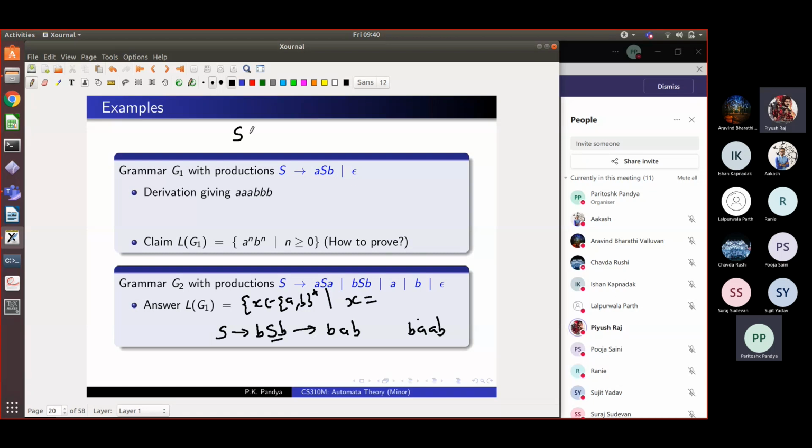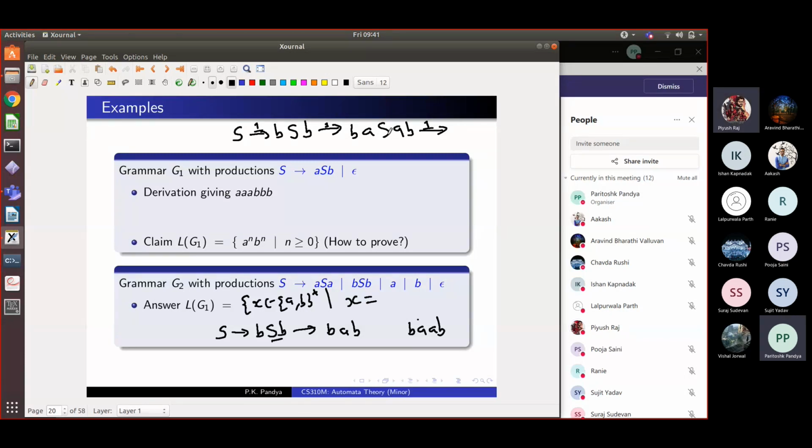S goes to BSB. Correct. So I will write that S goes to BSB. This is one step. Now this inner S should be replaced by ASA, and then again S is replaced by epsilon. That's also a move. You cannot do it all in one step. You know, the machine goes step by step. So here we'll use S goes to epsilon and we'll get BAAB, right?